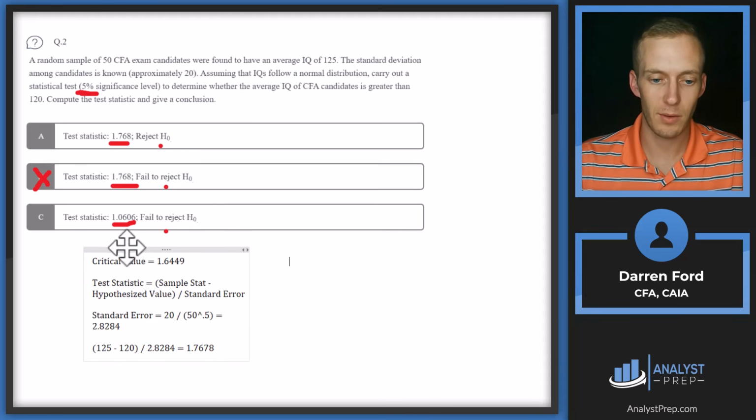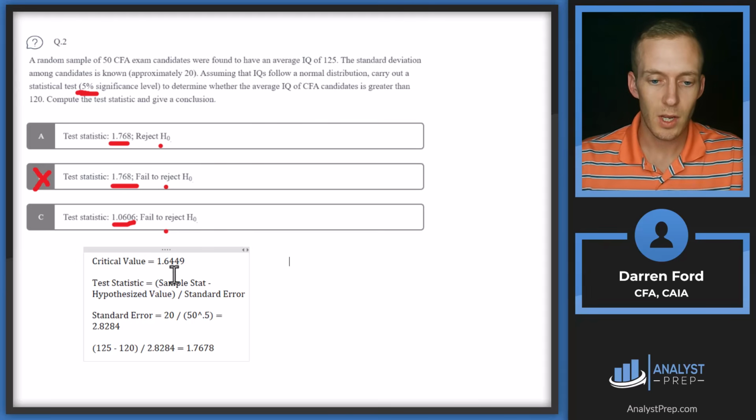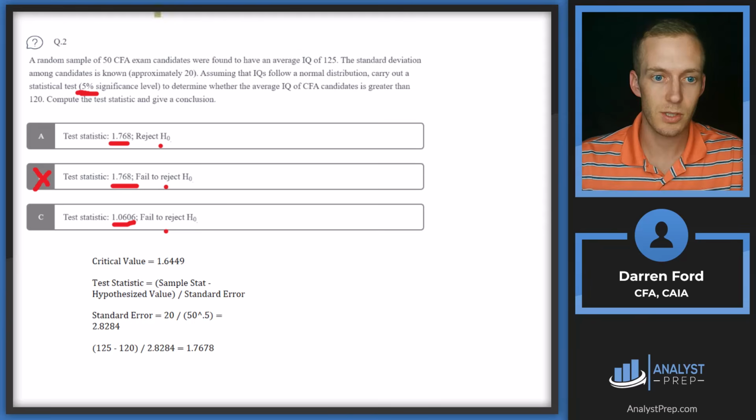I've got the critical value number up here, and then the test statistic formula. So it's going to be our sample stat, which is going to be the average IQ of our 50 CFA candidate sample, which is 125. And then we're going to subtract our hypothesized value, which is this 120 number. And then we're dividing that by our standard error.